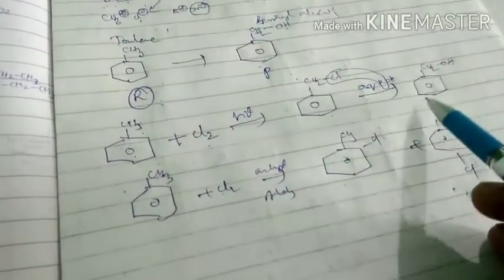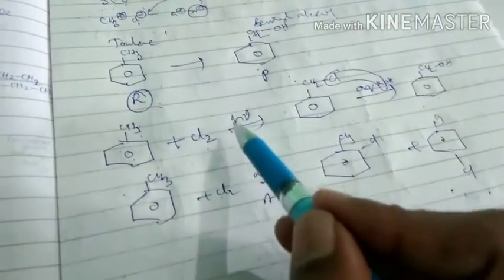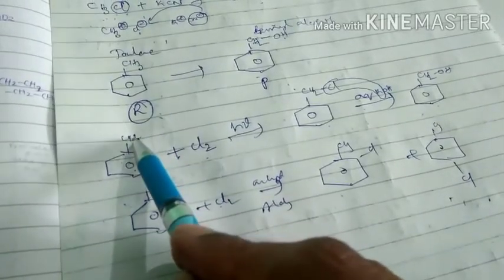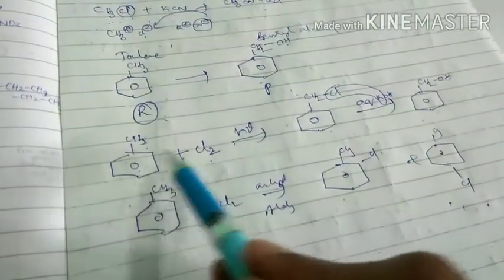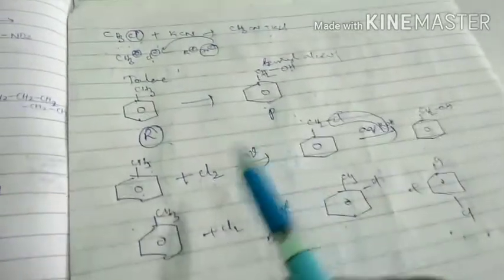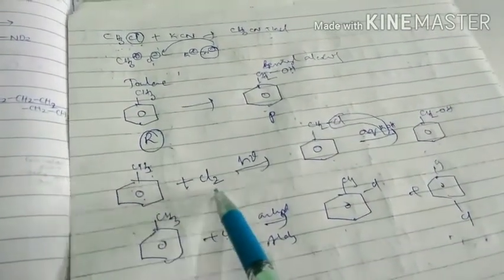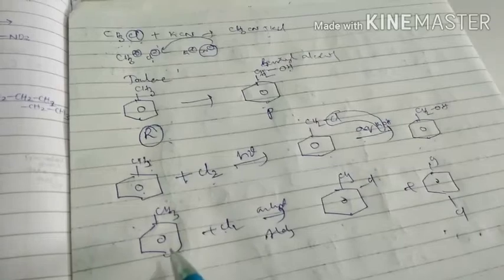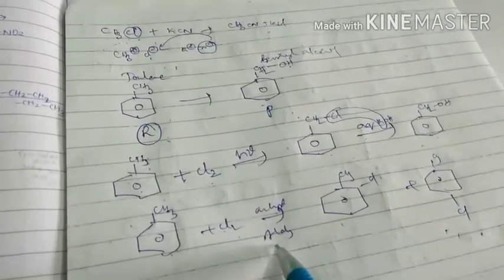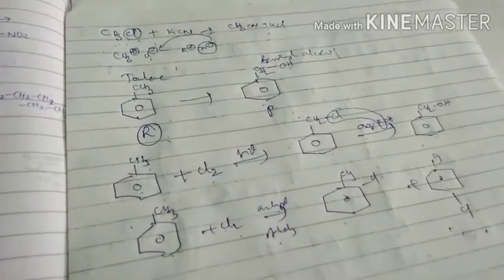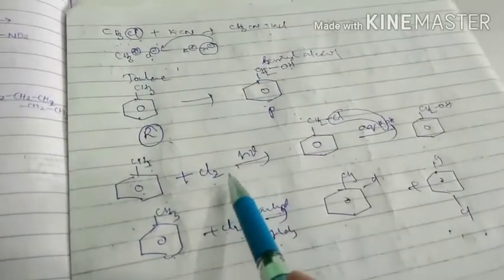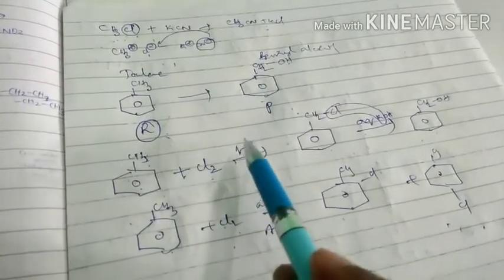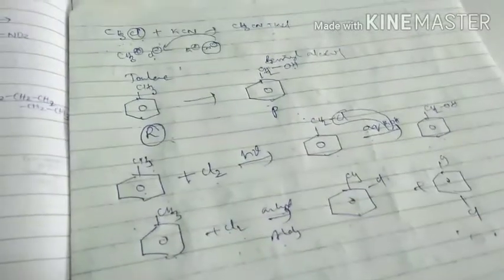So to make the product, we have to take sunlight. When you take sunlight, the chlorine directly attacks the methyl group. It cannot attack the benzene ring. This is a very important point. When toluene reacts with chlorine in the presence of sunlight, the chlorine attacks the methyl group. But when toluene reacts with chlorine in the presence of anhydrous AlCl3, then chlorine attacks at the ortho and para positions. So you have to catch the difference between these two reactions. When you take this reagent, then only we will be able to make this compound.